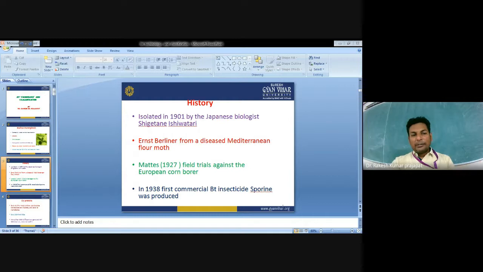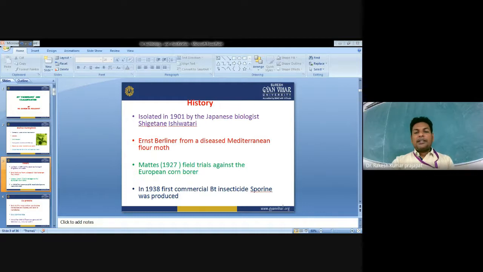If we talk about the timeline of the discovery, in 1901, as I told you, Bacillus thuringiensis was isolated by Ishiwata. But he was not able to explain the insecticidal action and everything. He just identified it. In 1911, it was re-isolated from flour moth caterpillars. In 1928, Bt was used as a good tool for pest control. The first time it was used as a tool for pest control was in 1928.